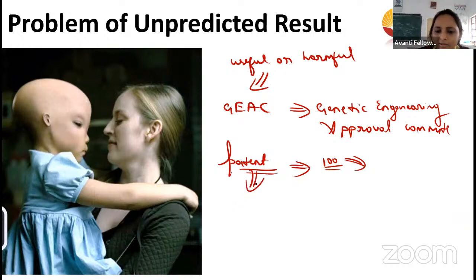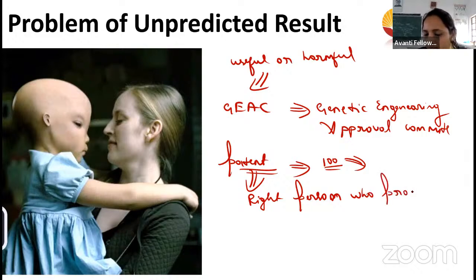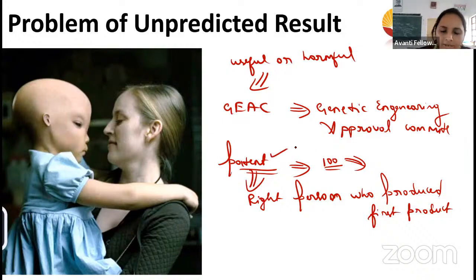Patent means that is a right. That is a right given to the person who produced the first product. We can take the person who produced the first product. So when it comes to a product, we call it a patent.